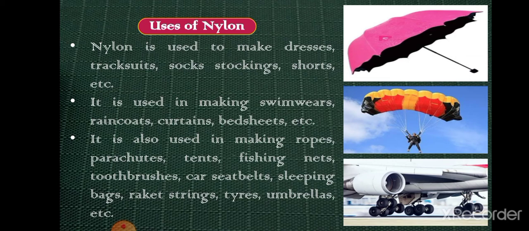Yes, they are used in making parachutes, tents, fishing nets, toothbrushes, car seat belts, sleeping bags, racket strings, tires, yes, tires for aeroplanes also, and umbrellas, etc.